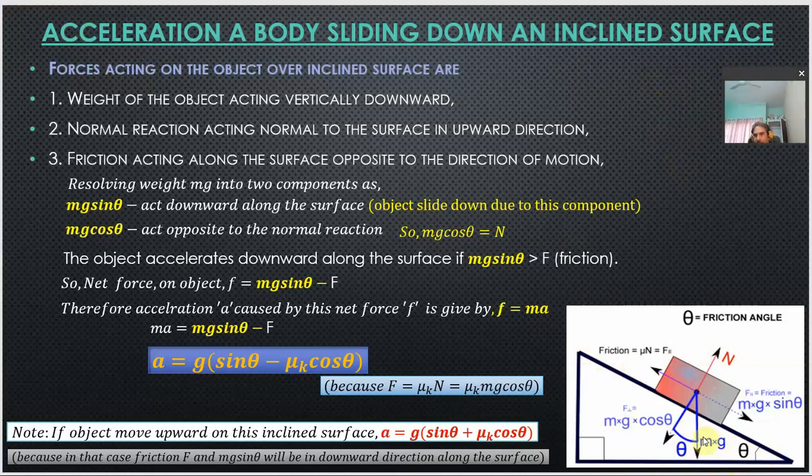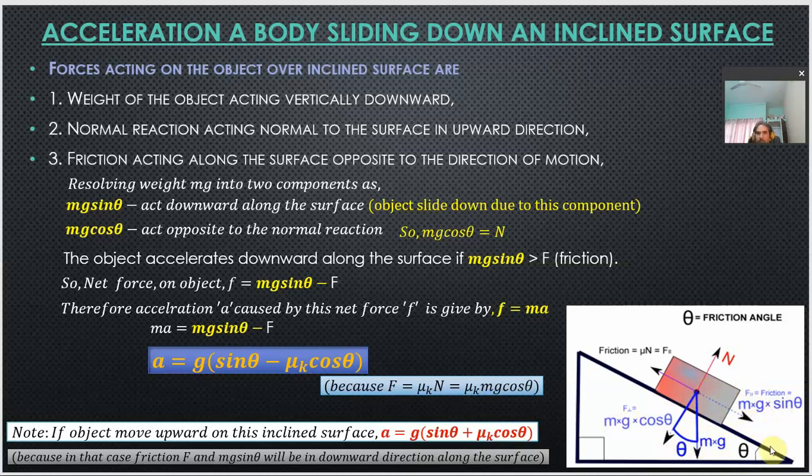This weight is resolved into two components, one along the surface in the downward direction, the other in a perpendicular direction. If this angle is theta, this is also theta. Therefore this component becomes mg sin theta and this component becomes mg cos theta. It is mg sin theta due to which this object will slide down.